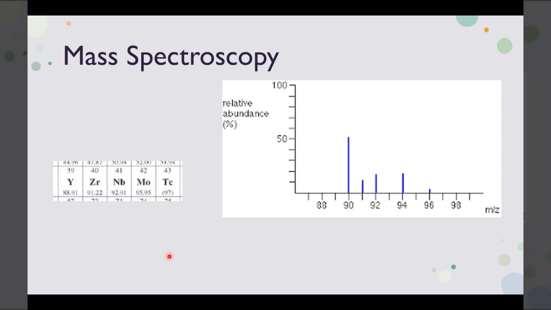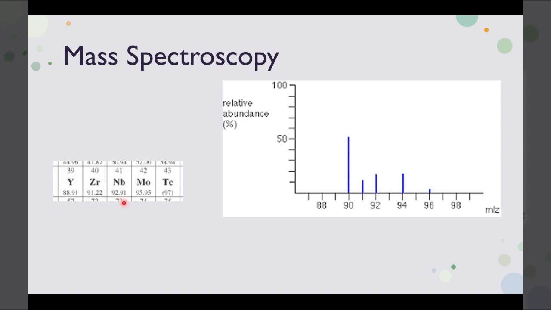We look at the periodic table. Yttrium has a mass of 88.9. That average atomic mass would be much too low to be represented on this mass spectrum. Zirconium has a mass of 91.22. That means the average would be somewhere around here, which makes sense for this mass spectrum. We said that the average needs to be between 90 and 96 and much closer to 90 than to 96, maybe around 91 or 92.